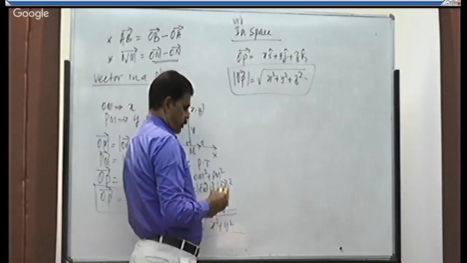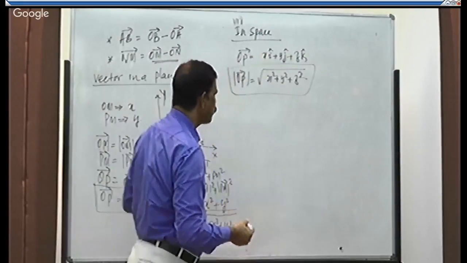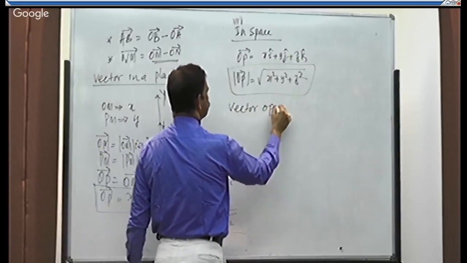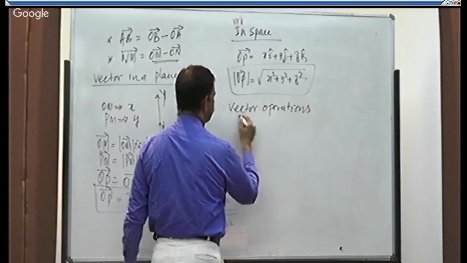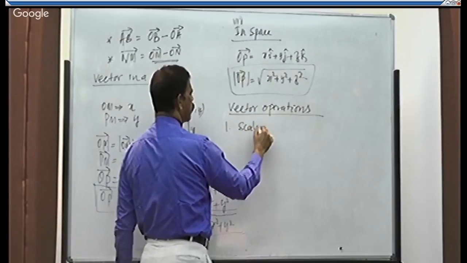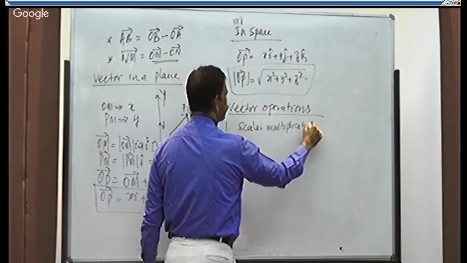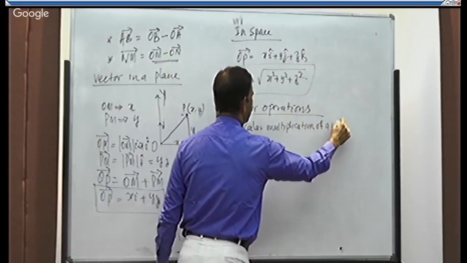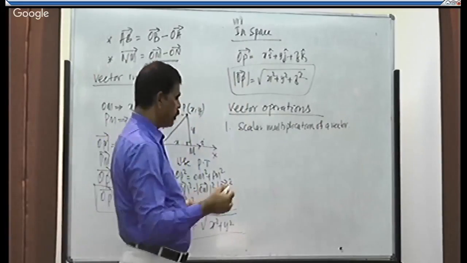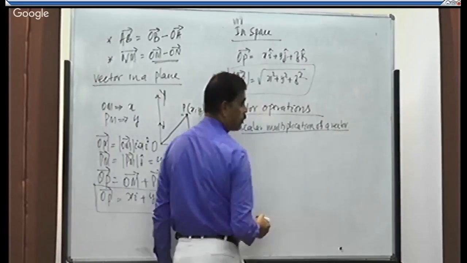Next, let us take the vector operations. Vector operations in terms of components. Number 1, scalar multiplication of a vector. As we know, a scalar is a constant quantity. That constant can be multiplied with a vector. That is called scalar multiplication.